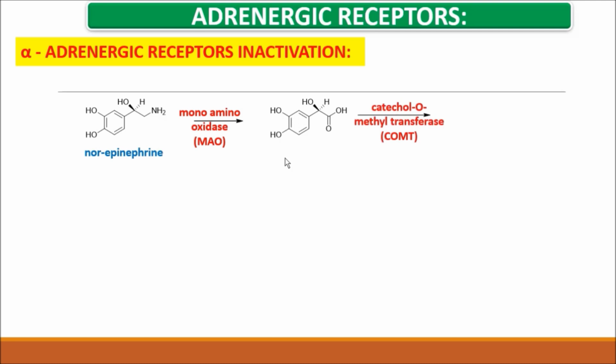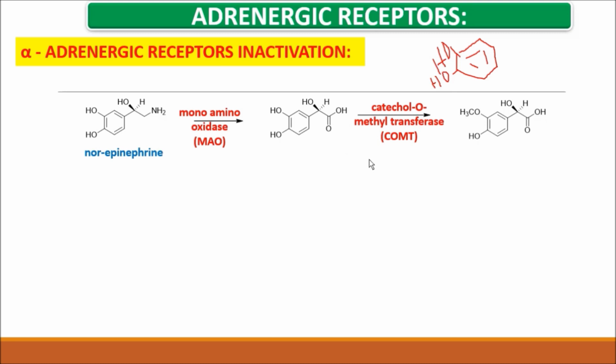When two OH groups are present on a benzene ring at ortho positions, that is called catechol. So what does the enzyme catechol O-methyl transferase do? It does methylation on this OH.